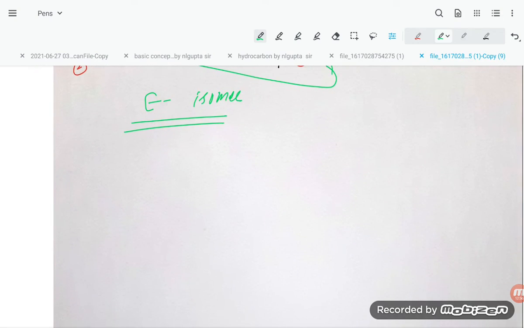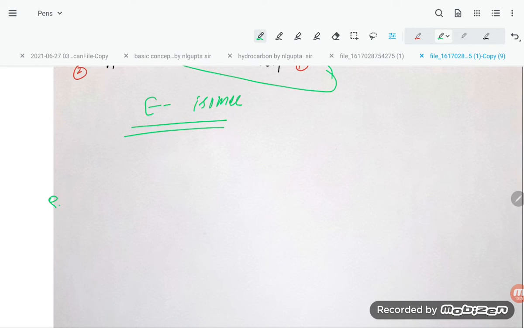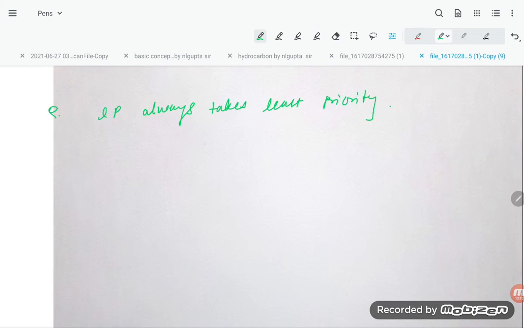Okay, next question is, students, lone pair always takes least priority. Lone pair always takes least priority. So double bond is there, nitrogen is there, lone pair of electrons is there, OH group is there.